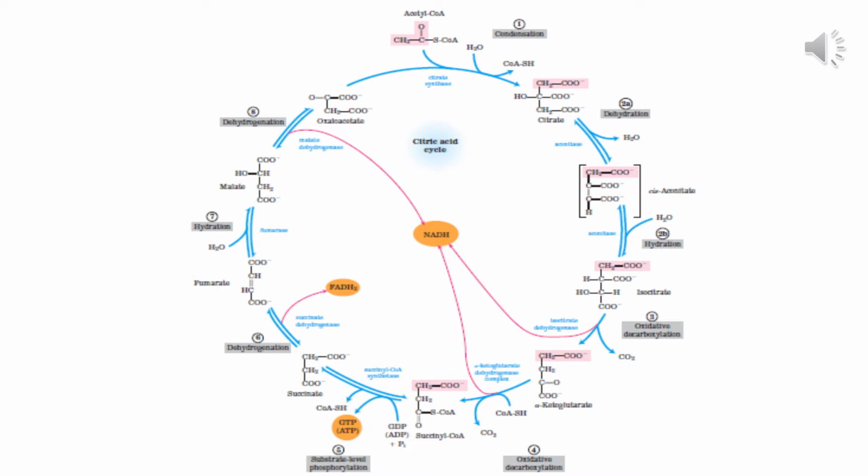And what are the products of the pathway? You can see NADH molecules, how many of them are produced? And FADH2, how many? ATP, how many? And carbon dioxide. So these are the products of this pathway. Remember, ATP is produced only once. The remaining ATP molecules are to be produced from the electron transport chain, utilizing the FADH2 and the NADH produced here.